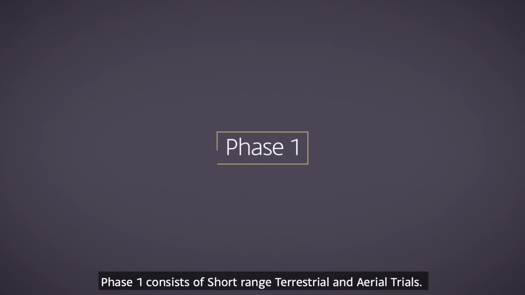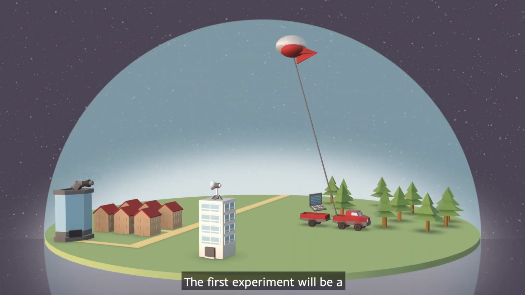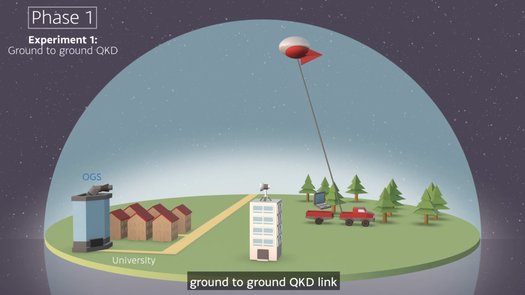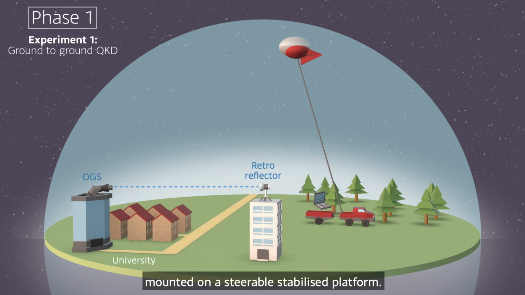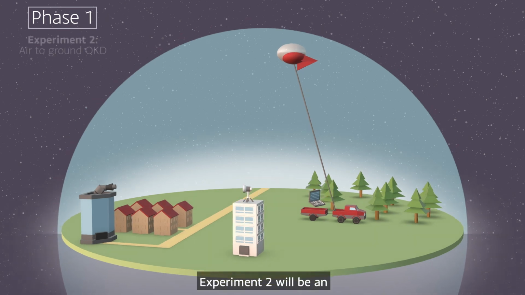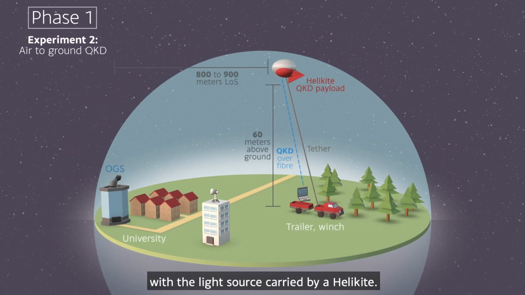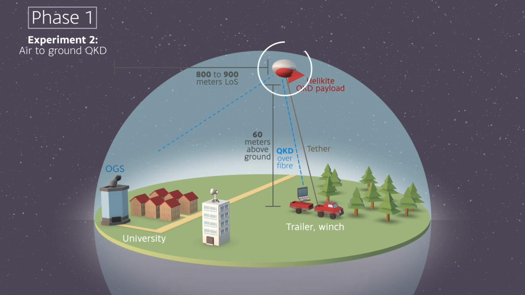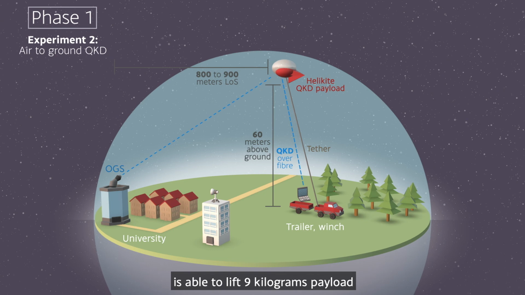Now it's on to the phased test programme. Phase 1 consists of short-range terrestrial and aerial trials. The first experiment will be a ground-to-ground QKD link with a retroreflector mounted on a steerable, stabilised platform. Experiment 2 will be an air-to-ground QKD link with the light source carried by a helikite. The 21 cubic metre helikite is able to lift 9 kilograms payload up to 400 metres altitude.